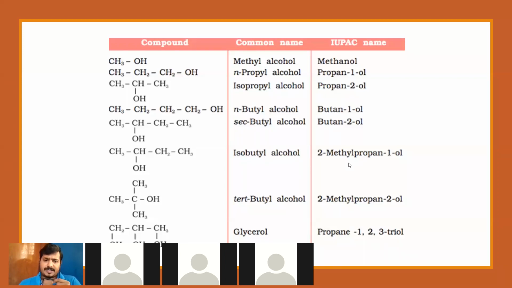I want you to write the structure of 2-methyl propan-1-ol. Make a note of this, 2-methyl propan-1-ol, and write the structure for this particular name.